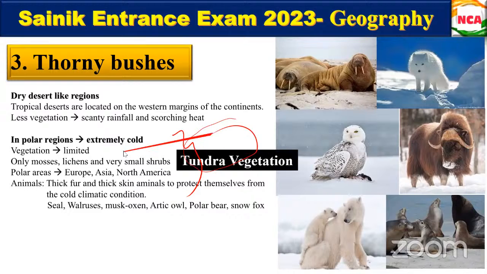The polar regions have extremely cold conditions and the vegetation is limited. We only see mosses, lichens, and various small shrubs. That is called tundra vegetation. Is that clear? Yes, ma'am.